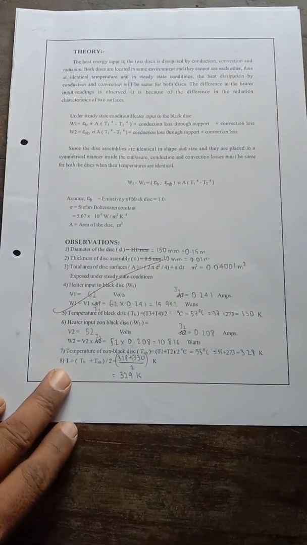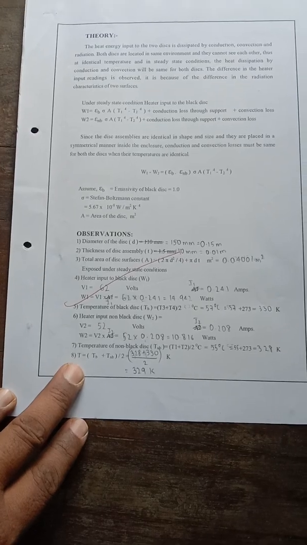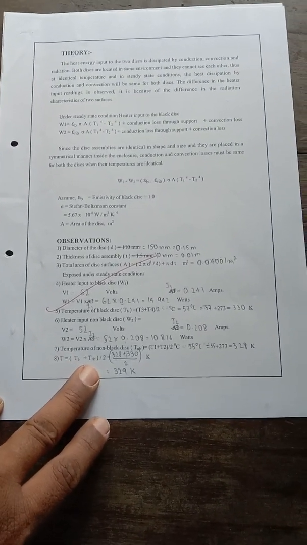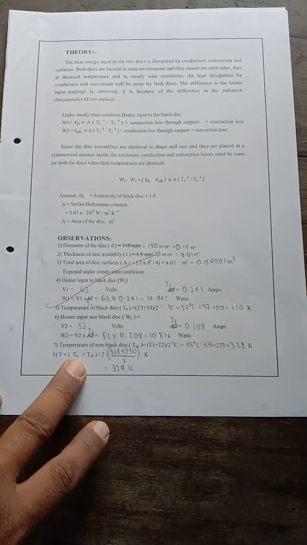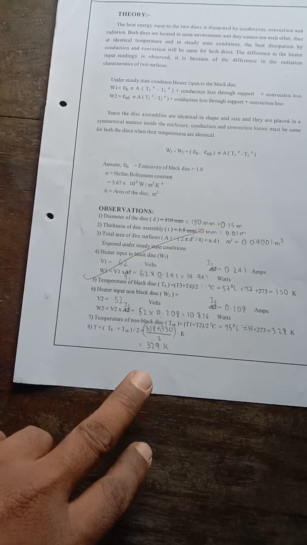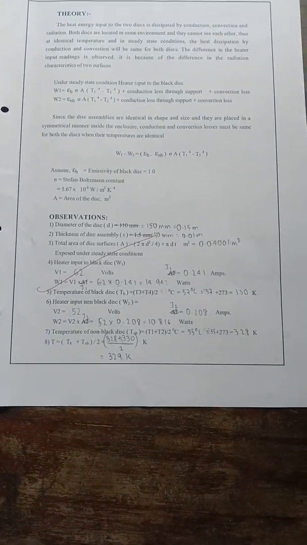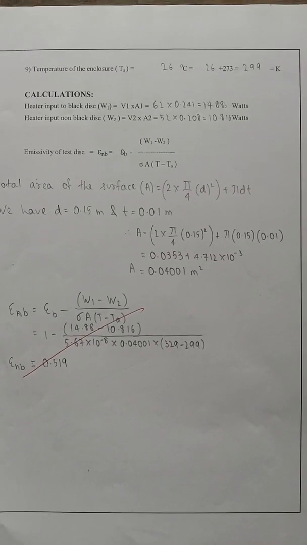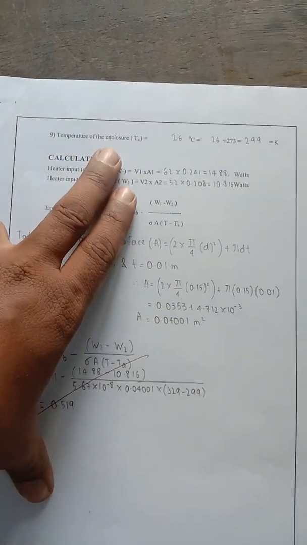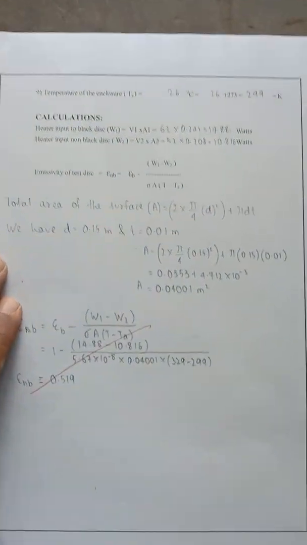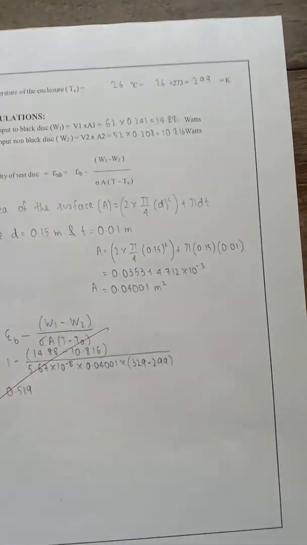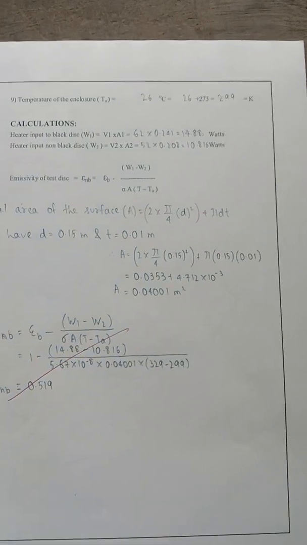Next we calculate the mean temperature, T equal to TB plus T not, the black body temperature plus the non-black body temperature, so we get 329 Kelvin. We have also measured the temperature of the enclosure with the thermocouple placed in it. We get 26 degrees Celsius, which is equal to 299 Kelvin.